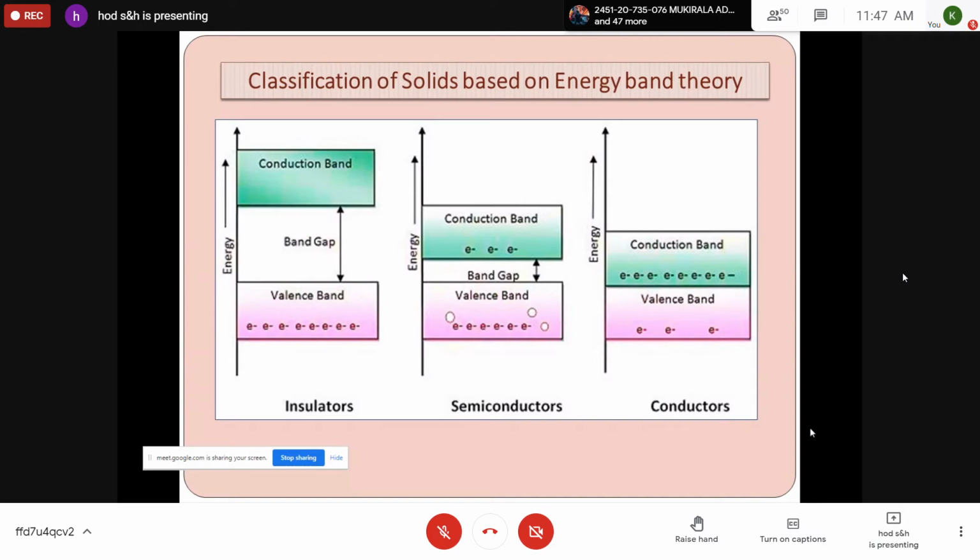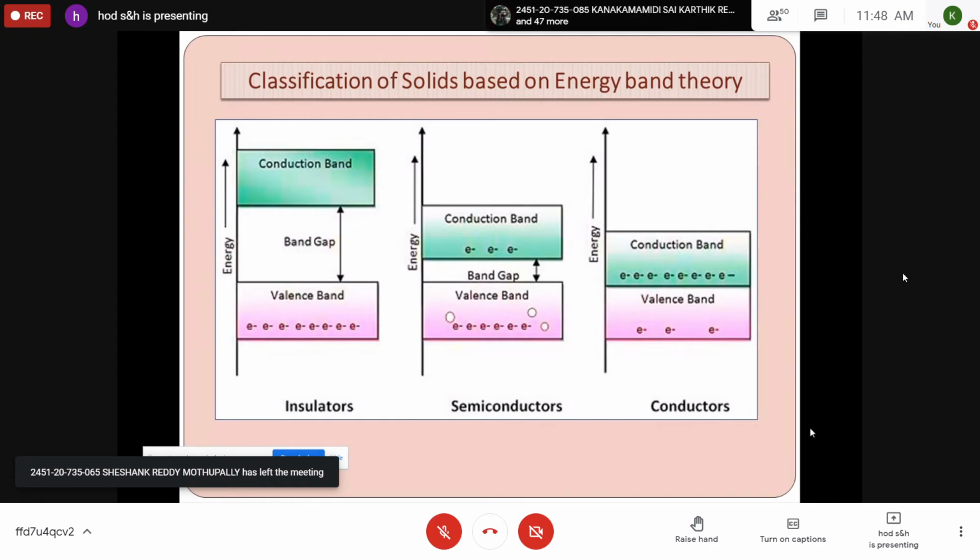But attaining 0 Kelvin is practically not possible. So at higher temperatures, definitely there is a probability that some of the electrons move from valence band to conduction band, because if you give certain thermal energy, the electrons gain kinetic energy, and they jump from valence band to conduction band. In a similar way, when certain external potential or voltage is applied, the electrons acquire a velocity called the drift velocity, and again they move from valence band to conduction band. So the energy gap decreases. So at 0 Kelvin they are perfect insulators, and above 0 Kelvin they are semiconducting or conducting materials.